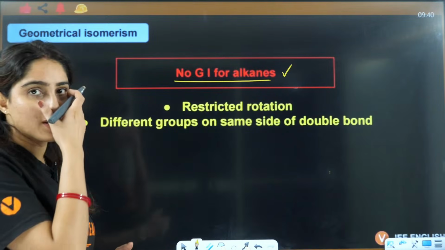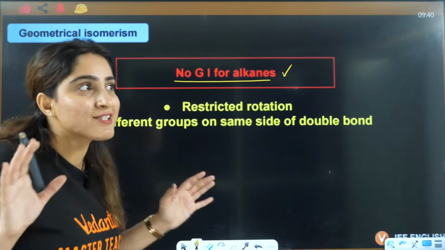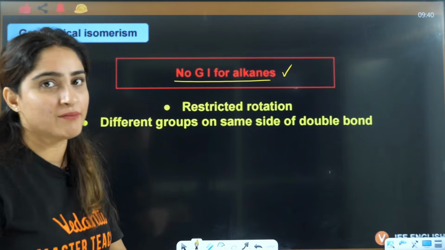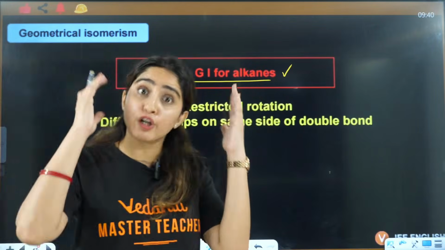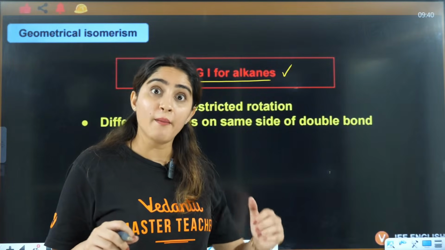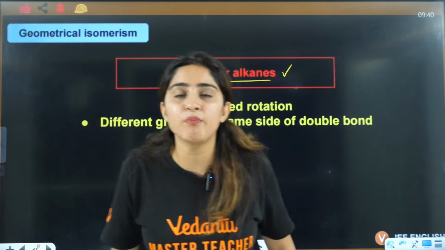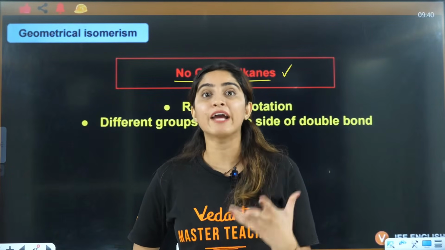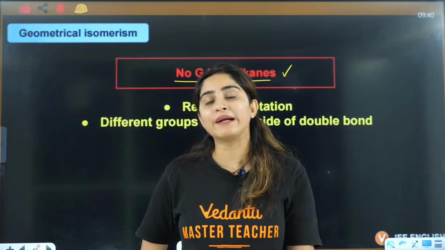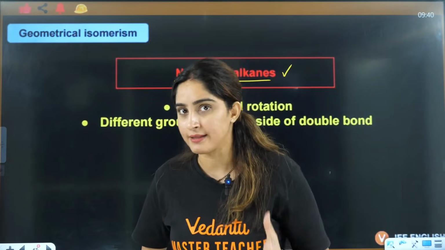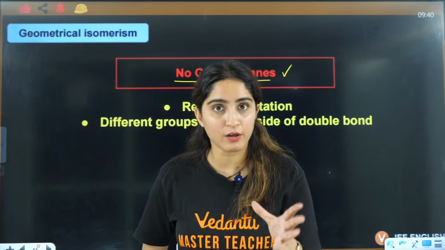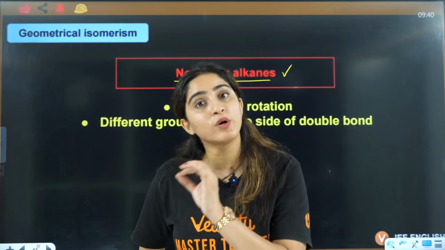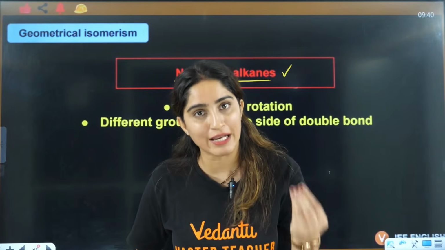Now the question is, ma'am, why are we not discussing it in alkyne? Ma'am, in alkyne you have a triple bond, you have three bonds, and a triple bond also has restricted rotation. Then why don't we discuss geometrical isomers of alkynes? That can be a question: why don't we discuss geometrical isomerism of alkynes?